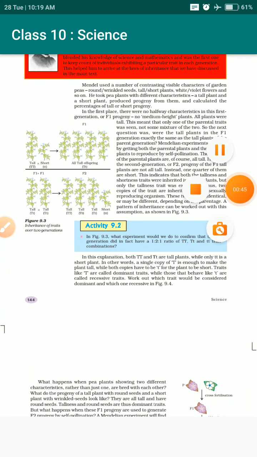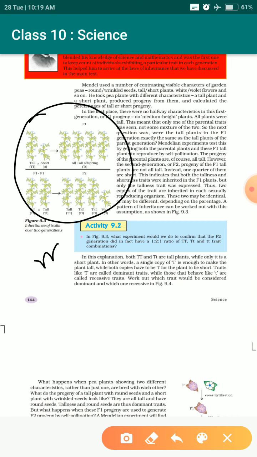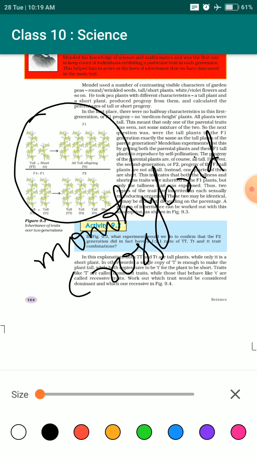In yesterday's class we discussed one type of cross, which is known as the monohybrid cross. What is a monohybrid cross?